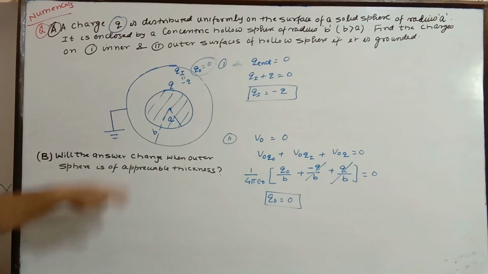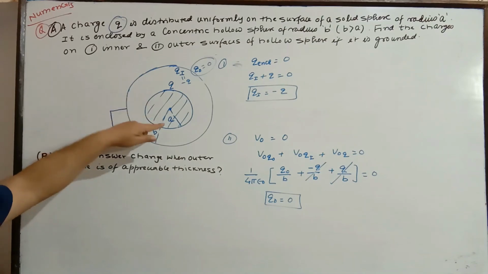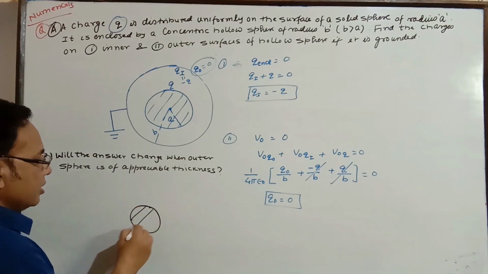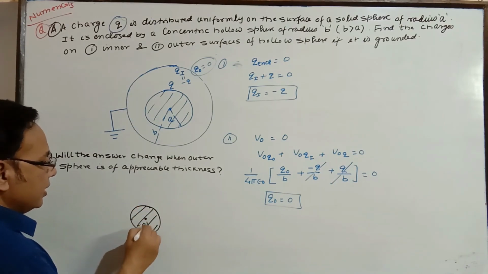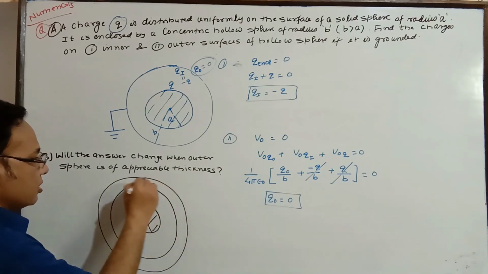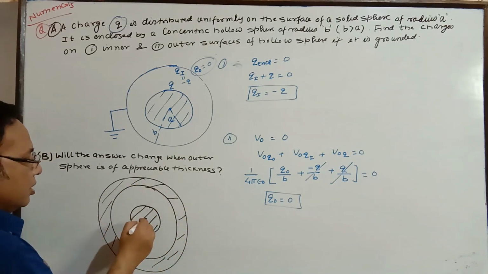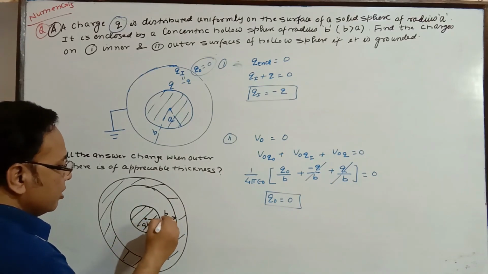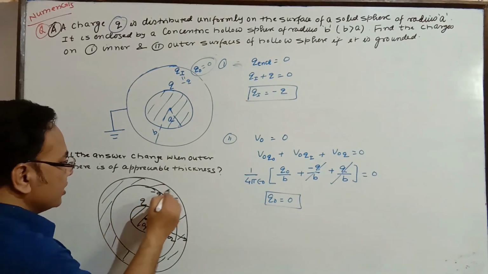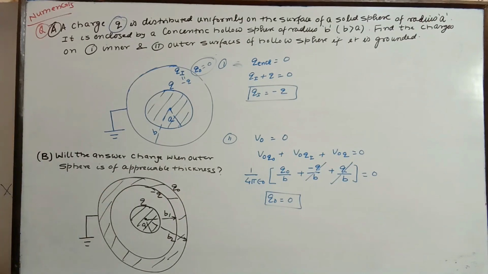The extension of the first question: what we have done here, will the answer change when the outer sphere is of appreciable thickness? So this outer sphere has some thickness. Let us try to redraw it again. Here this is the inner one, of radius A, and the outer one is redrawn with some certain thickness. This is the thickness of the metal of the outer shell. It has inner radius, say B1, and outer radius B2. And here it was Q, quite obviously minus Q here, and the outer one is Q naught, it is grounded. Rest remains the same, only the radius changes.